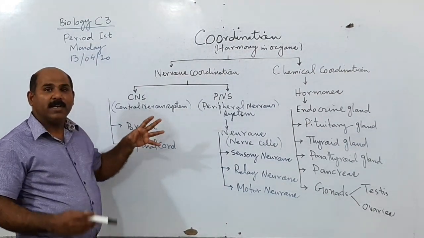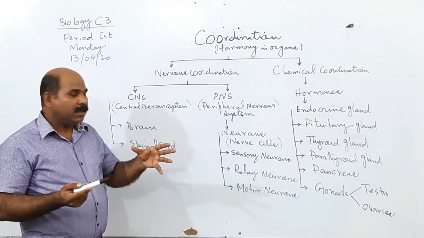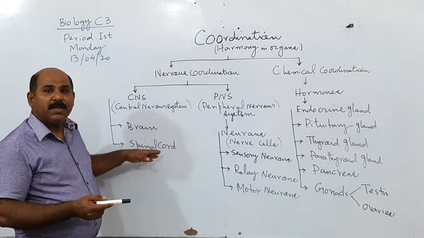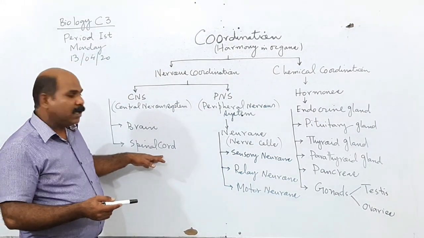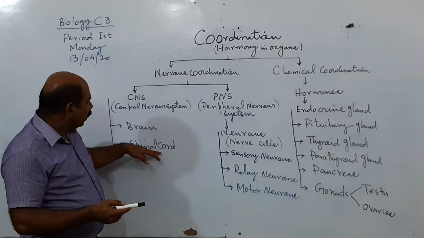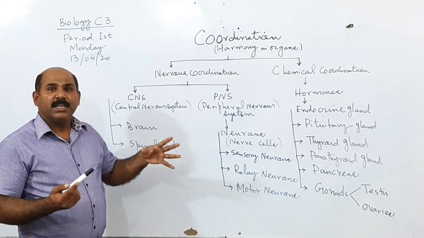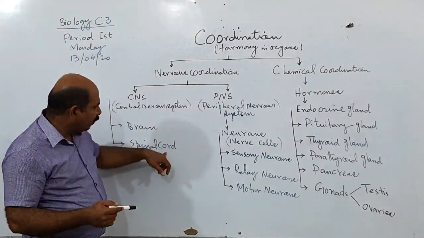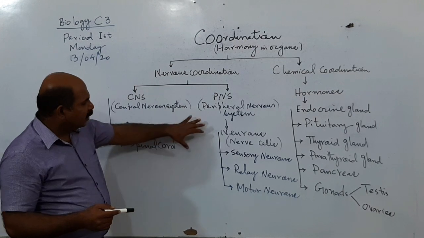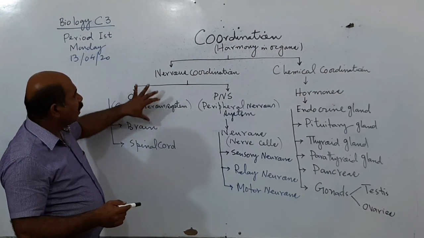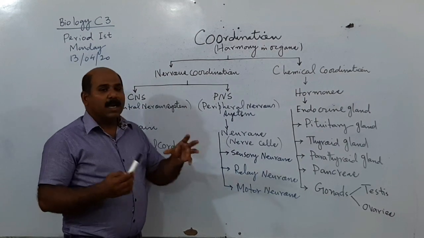This is very important. I will show you the model of the brain, and then the spinal cord. There is a very important diagram related with the spinal cord, and with the spinal cord there is the concept of reflex arc, and reflex action is also related with this. So that we will be discussing. And the structure of neuron, I will show you the brain, and there are some of the components.